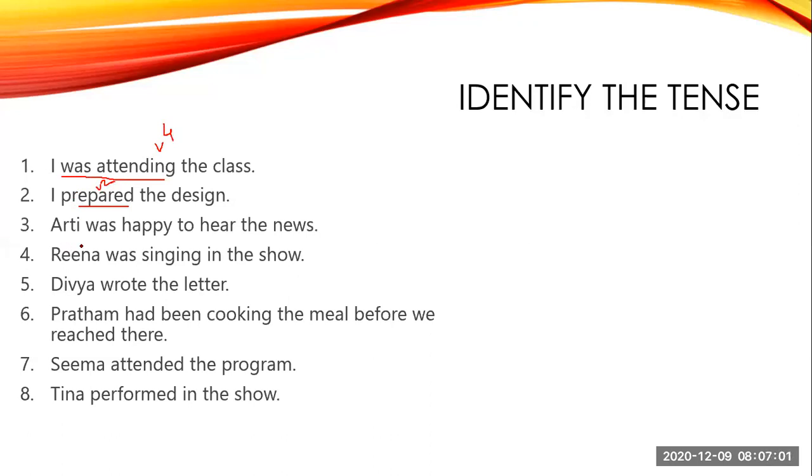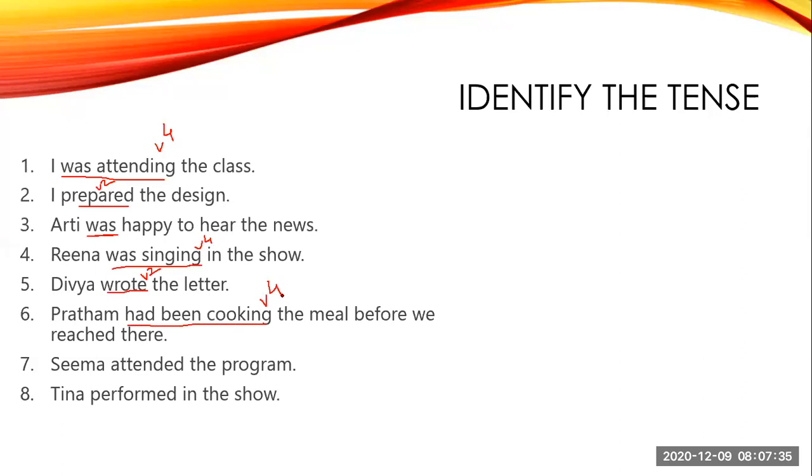Aarti was happy to hear the news. Here you have only one verb, was. Reena was singing in the show, was singing. This is your V4 with auxiliary verb, was. Divya wrote the letter. This is the second form of write. Pratham had been cooking the meal before we reached there. So had been cooking, this is your V4.